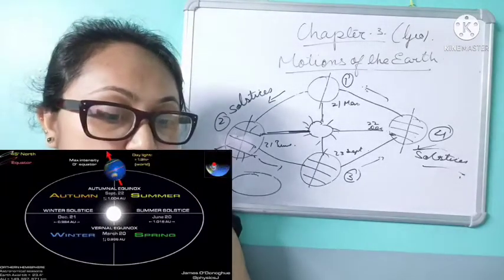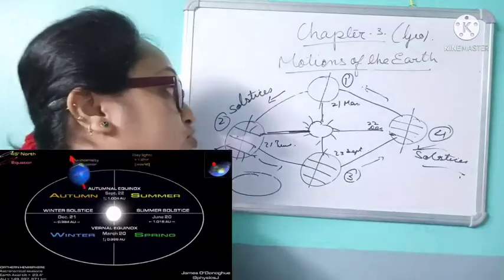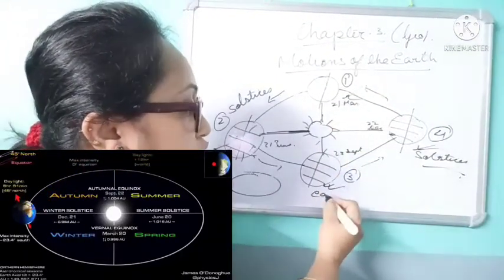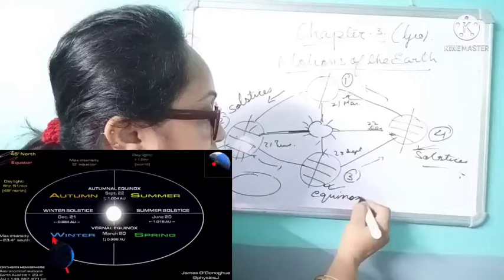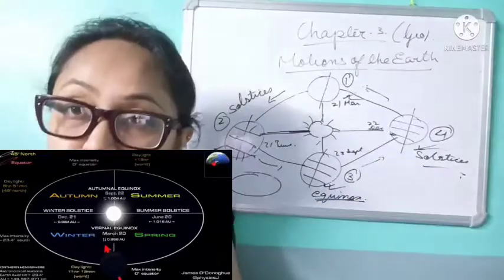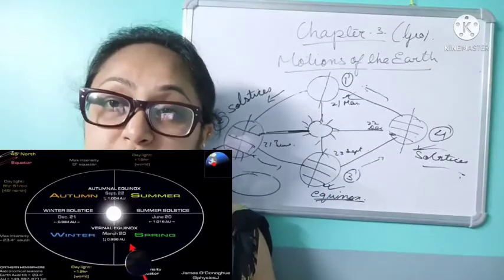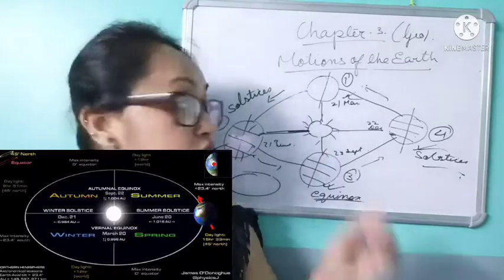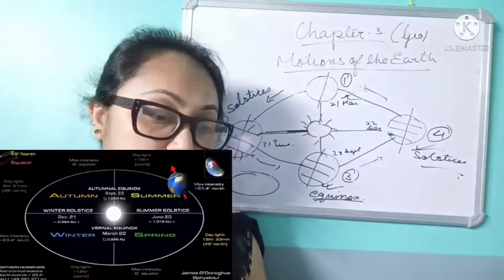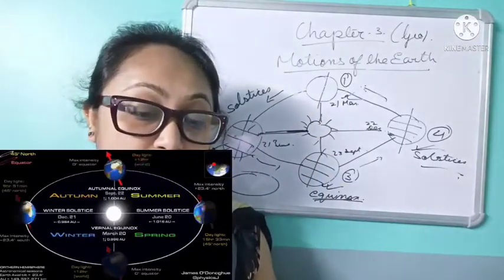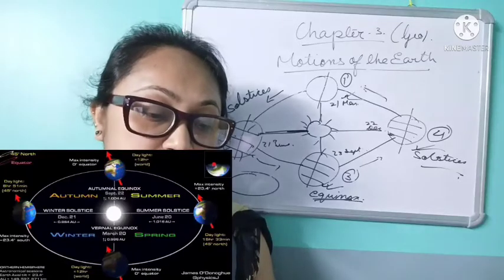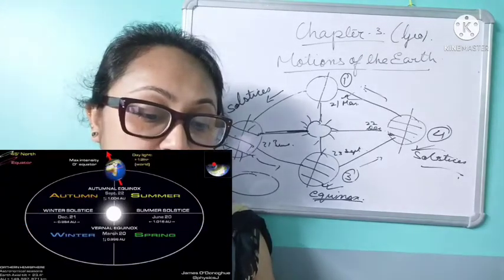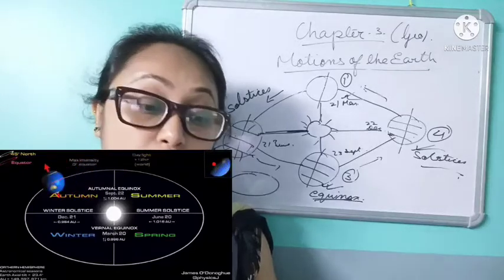Position 1 and 3 are called equinoxes. Now, do you know the meaning of equinox? Equinox means equal night. An equinox is a day when the midday sun shines vertically overhead at the equator and the length of the day and night is of equal duration throughout the world.